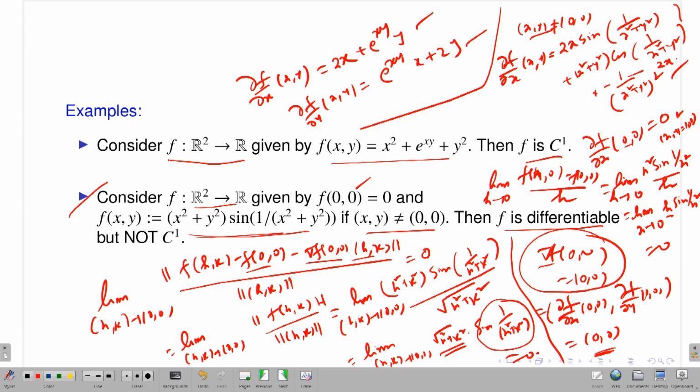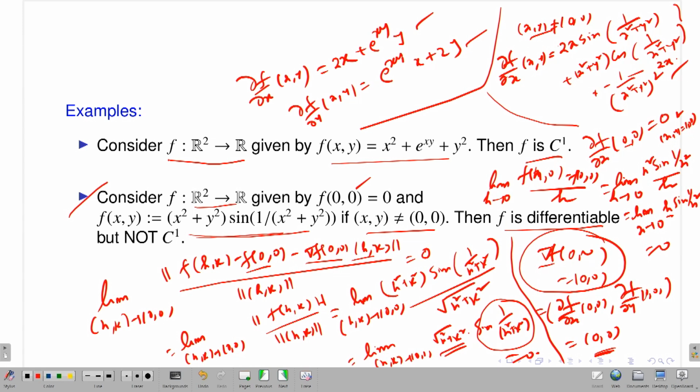However, my function is not in C1, that means one of the partial derivatives of f is not continuous at the point (0,0), because you have the expression of your partial derivative and the breaking point is (0,0); if the point is not (0,0), then it is continuous.